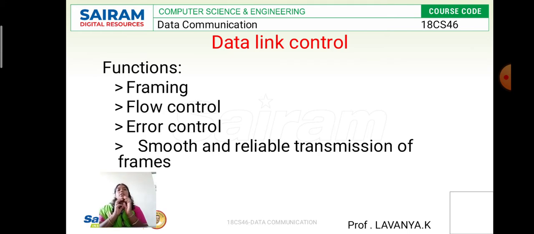Then the connection oriented services. Here, whenever the connection is established between the two machines, they transmit the data along a logical path. The frames or data are transferred to the destination side along the logical path.